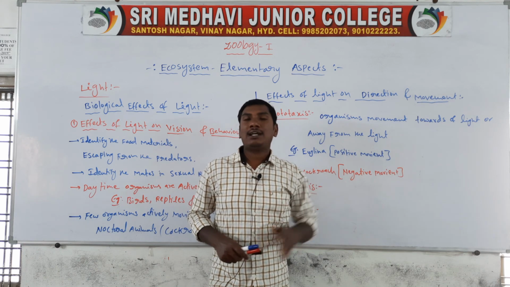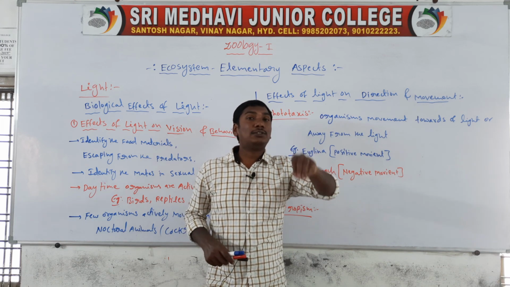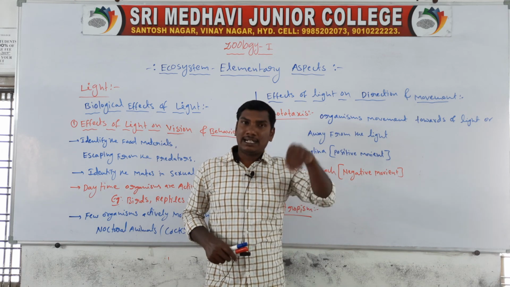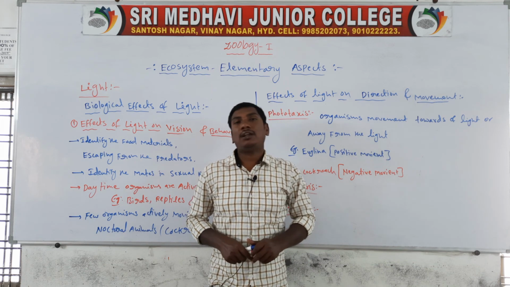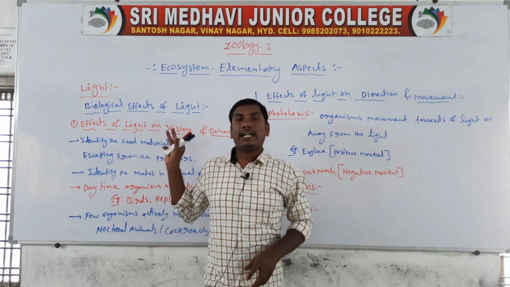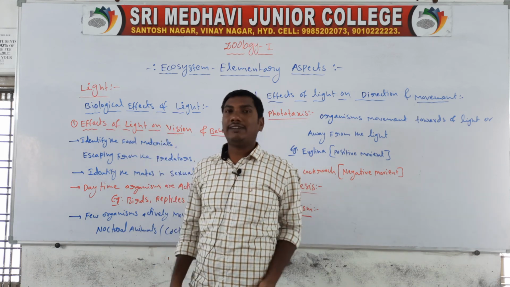Next, some organisms are actively moving at night time. That type of animal is called nocturnal animals. Example, cockroach. So that is vision and behavior. The remaining effects of light we will discuss in the next class.